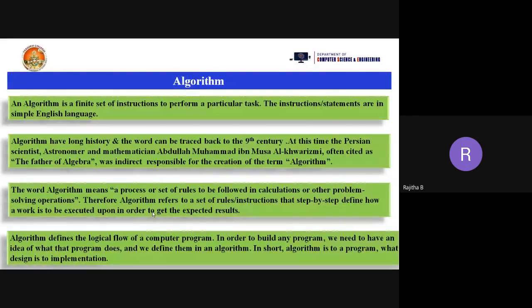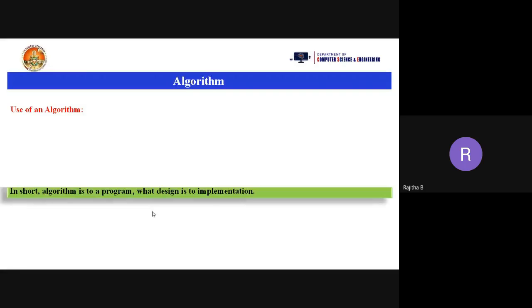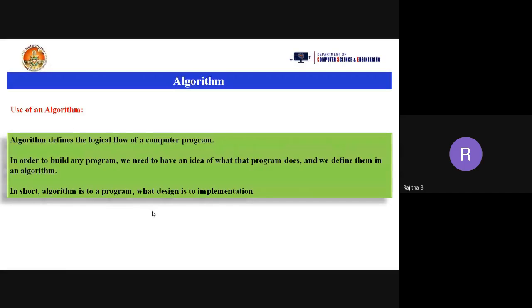Yeah, thank you. Okay, now what is the use of an algorithm? Just now I have said that it is a design part, and we are going to implement the design part using the implementation, that is a program. Okay, so algorithm defines the logical flow of a computer program.